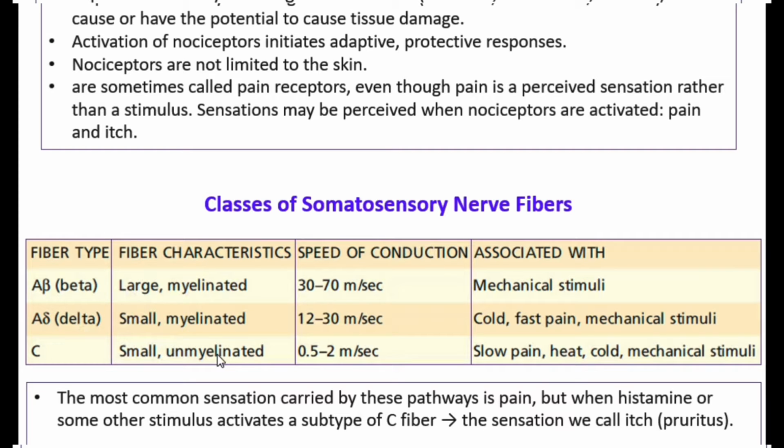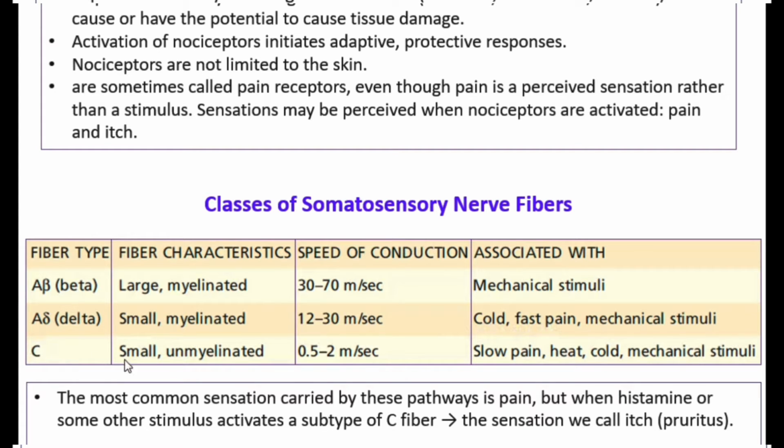And C fibers are unmyelinated. A beta fibers are responsible for mechanical stimuli, but A delta is responsible for cold and fast pain because they are myelinated, and mechanical stimuli also. So they are responsible for the cold too. As you see, every time we talk about nerves, we say pain and temperature. It means that the receptors here, which are A delta, are responsible for temperature, cold, and also pain. So fast pain, and they are also responsible for cold.